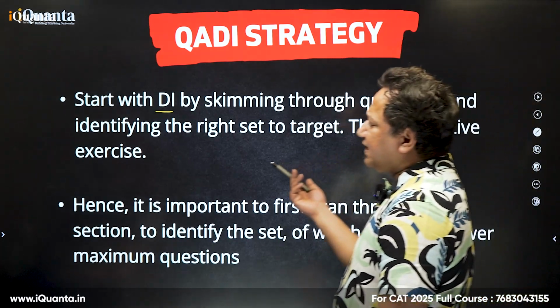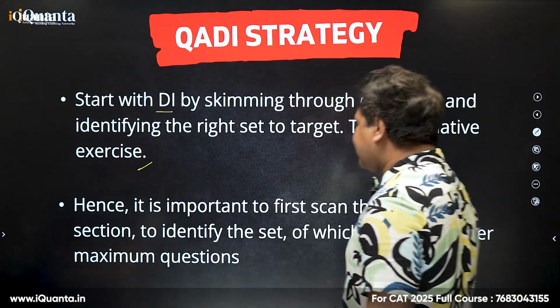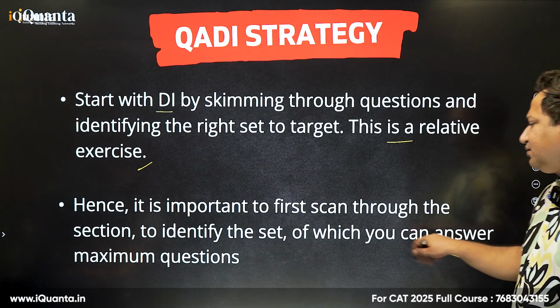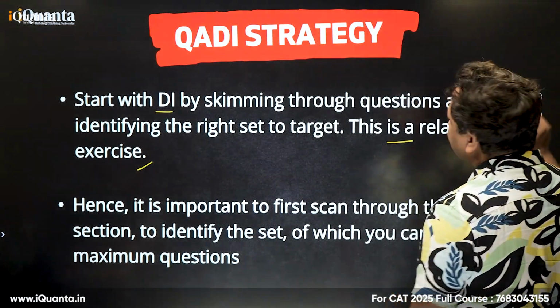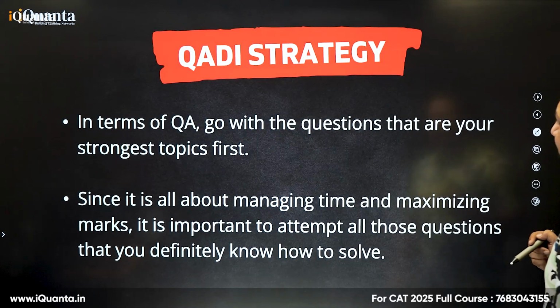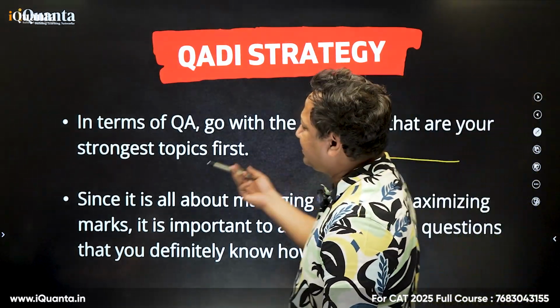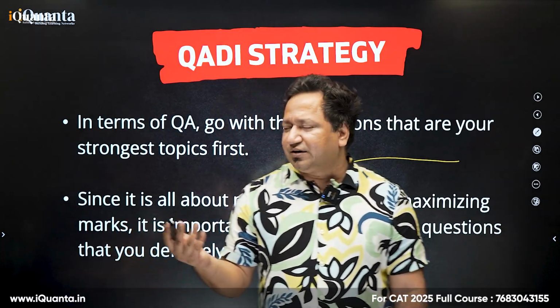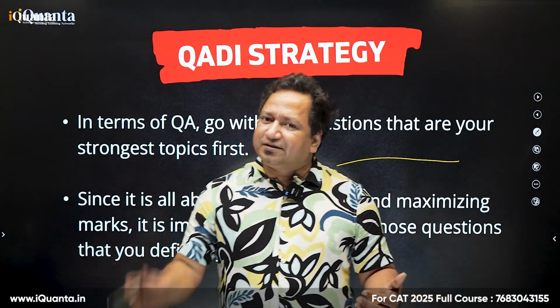There's a relative exercise, actually relative and subjective. Hence, it is important to first scan through the entire paper and identify the set on which you can answer maximum questions. In terms of QA, go with the question from your strongest topics. Obviously, that is needless to say. Like, I like numbers and algebra a lot, so I'll start with that. You might like geometry, you can start with that.